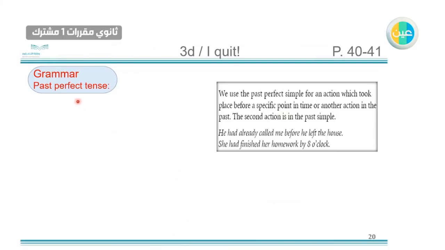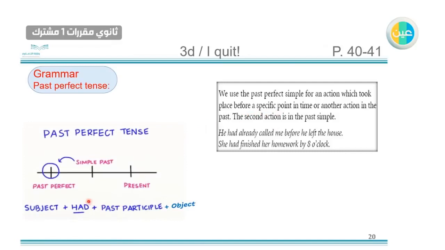Grammar, past perfect tense. We use the past perfect simple for an action which took place before a specific point. Before that, let's take the structure of the past perfect tense. It consists of subject plus had plus past participle, then object. For example, he had sent his CV to a company. Sent is the past participle. This is how to form the past perfect tense.